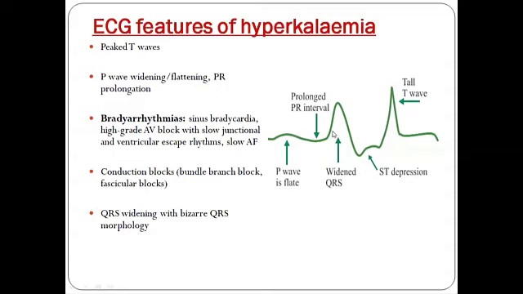And if the potassium level goes higher, then there will be bradyarrhythmias like sinus bradycardia or high-grade AV blocks or ventricular escape rhythms, or they can also develop slow atrial fibrillation. There will be a wide range of conduction blocks also with increase in potassium levels. And then you can see ST depression and tall T waves. So again, important, the earliest manifestation is a tall T wave, which is the important MCQ bit for NEET PG.